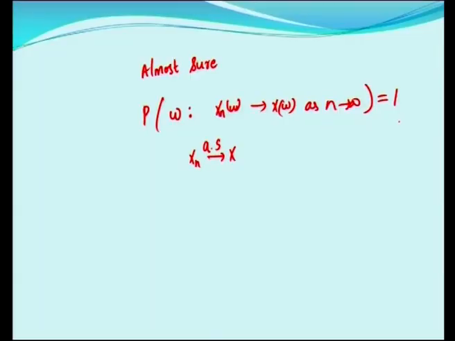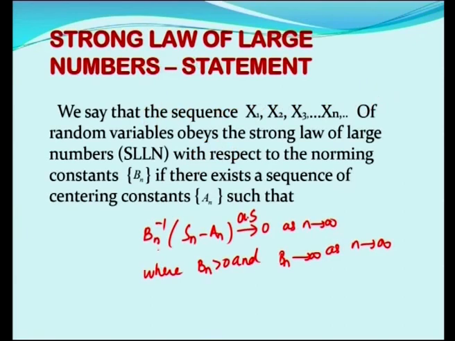So here, if xn of omega tends to x of omega with probability 1, that type of convergence is called almost sure convergence. Such convergence is taken in the strong law of large numbers: Bn inverse Sn minus An tends to 0 in almost sure convergence.